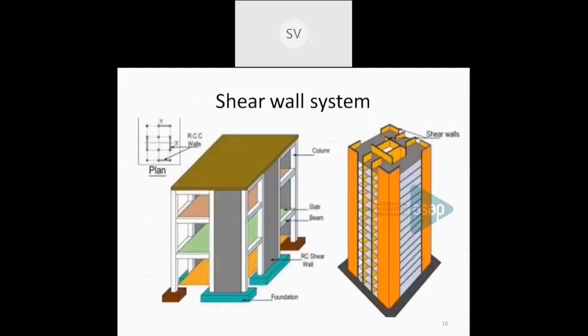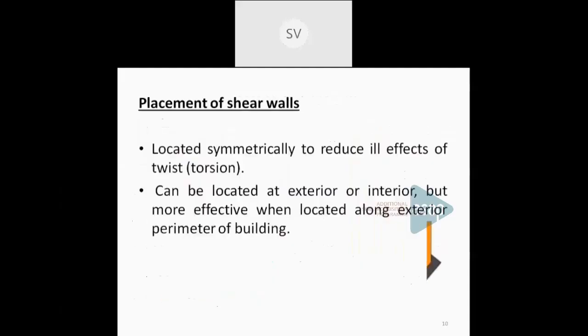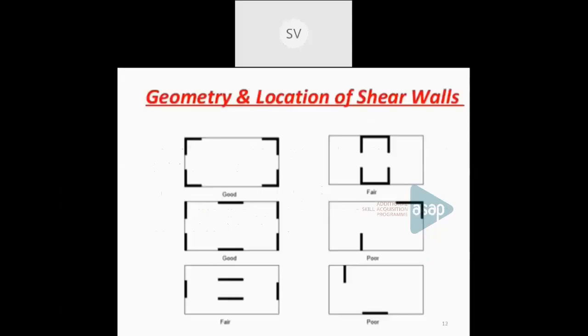Okay. Now, where can we place the shear walls? I told you it can be placed either symmetrically or unsymmetrically. But if it is placed symmetrically, it can reduce the effects of torsion or twist. It can be on the exterior or interior of the building. This shows some of the geometry and location of the shear walls. You can see on the left side, these are all good arrangements or geometry of the shear walls. This dark portion indicates the shear walls.